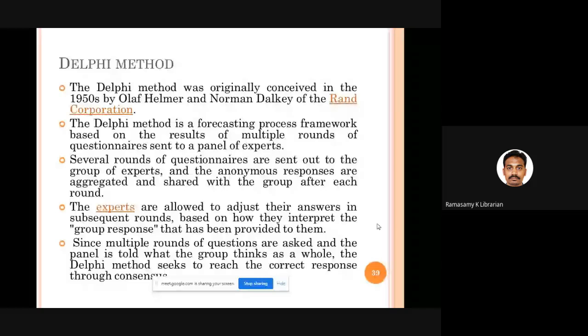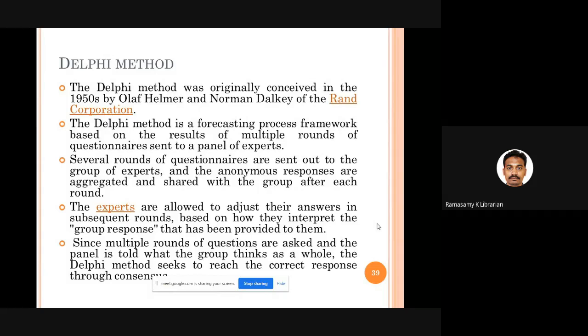So all the 15 experts, they will get a copy of the questionnaire. So they fill the questionnaire based on their experience, their knowledge, their wisdom in the particular topic. So they all fill the answers. After they fill, they'll return the questionnaire to the facilitator. So I'm the facilitator. I collect all the 15 questionnaires and I compile all the answers.